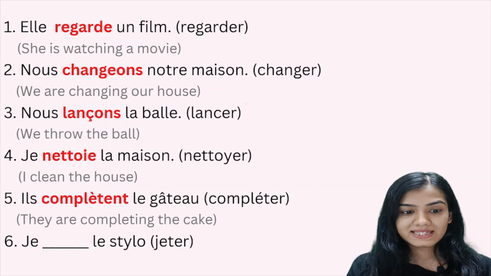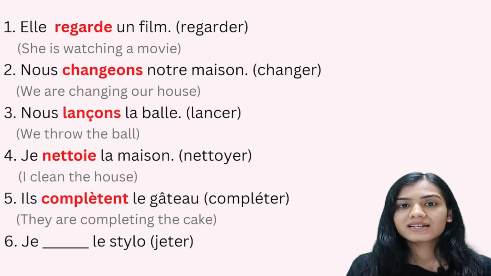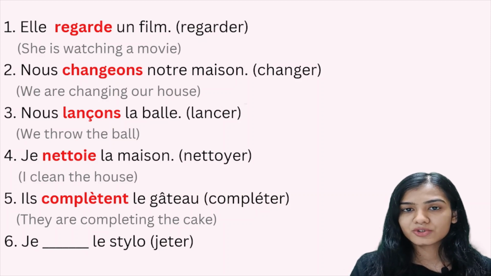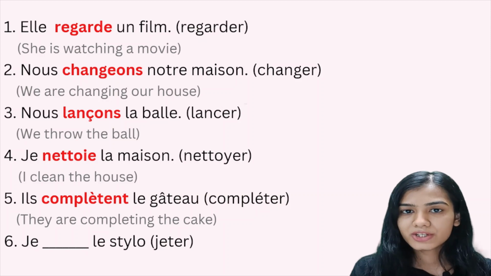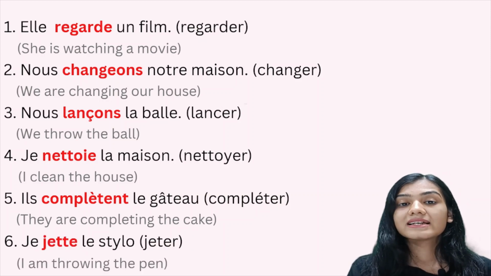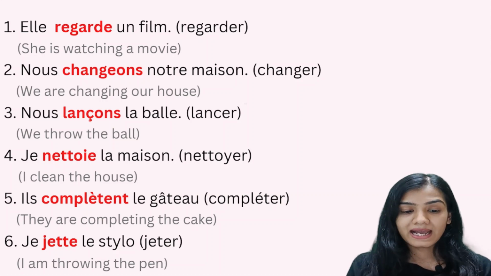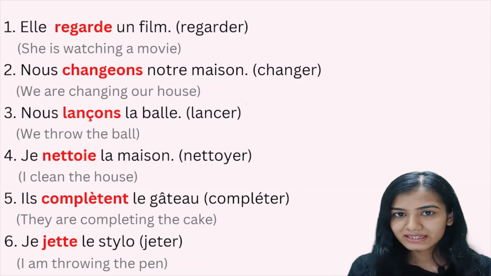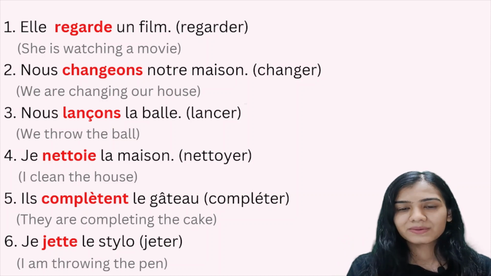Now in the last sentence, je dash le stylo, the verb that we have to use is jeter. So we are going to conjugate it as je jette le stylo. I am throwing the pen. So we have doubled the T in this case. Alright? Très bien. I hope it's clear with you all how we are going to conjugate the ER ending verbs.